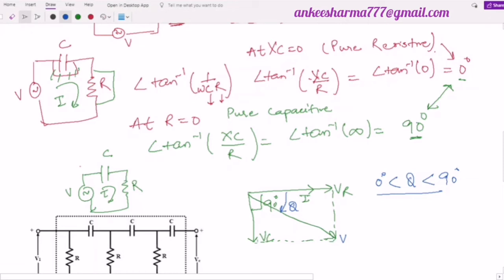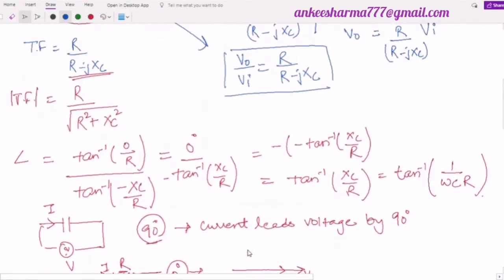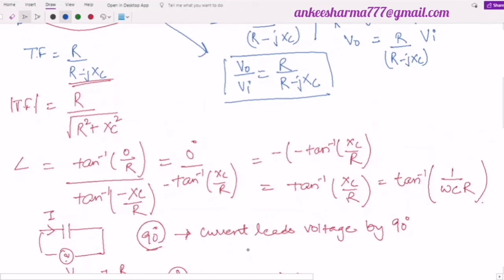Look, how do we find the formula for the angle? Whenever we find the angle, the simple formula is tangent inverse of the imaginary term upon the real term. You all know what the imaginary term and the real term are. Now if I look at my transfer function, I have obtained the transfer function over here: TF equal to R upon R minus jXC.